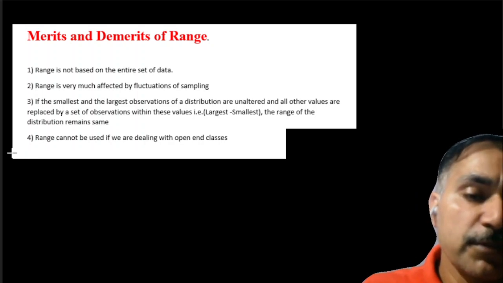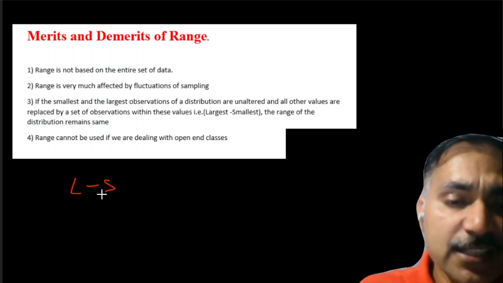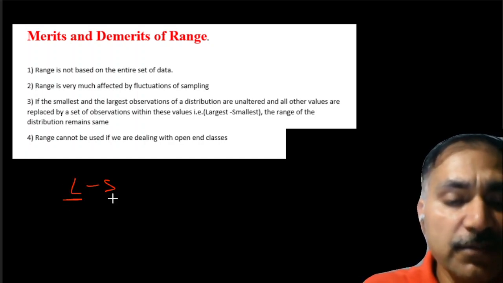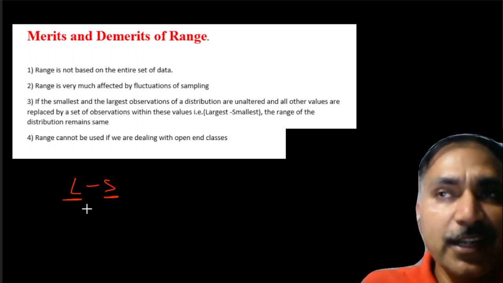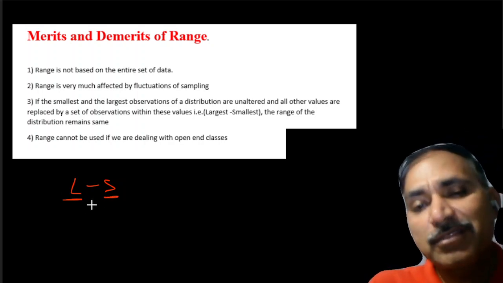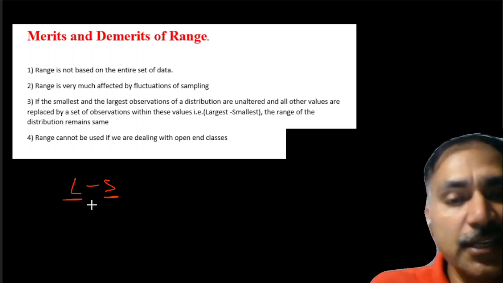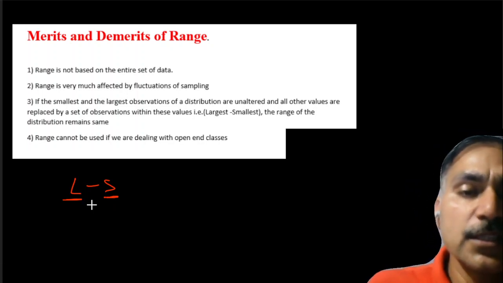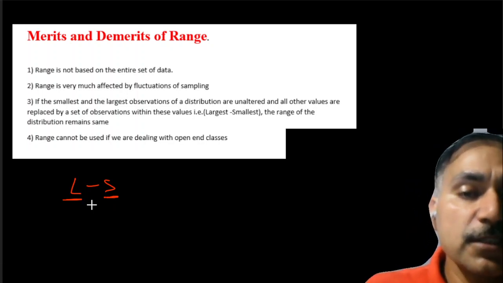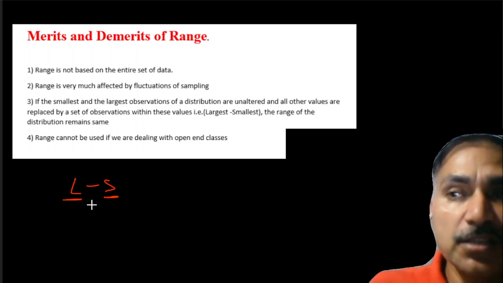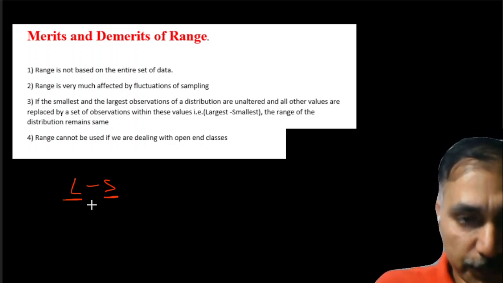As we know, the formula for the range is L minus S. So it depends upon the largest value and the smallest value. Indirectly, it depends upon only two values of the observation and it is not considering the rest. That's why this is not a good measure of dispersion. It is not considering all the observation.